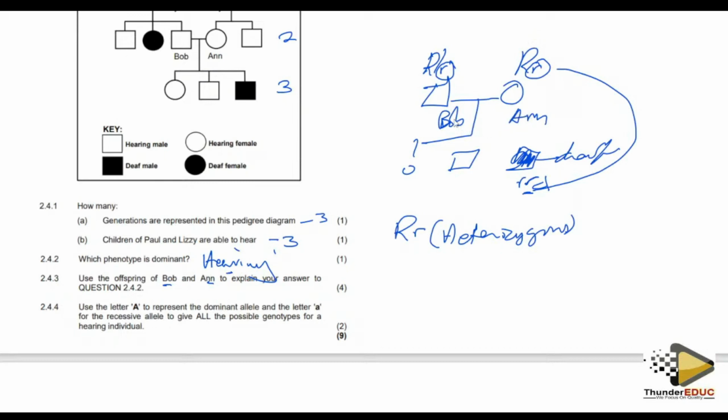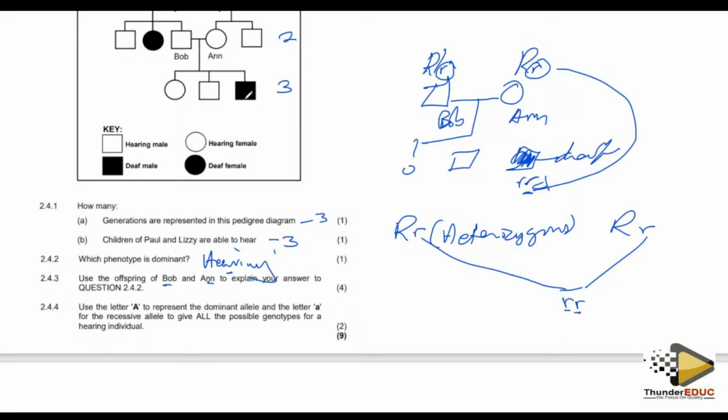They passed their recessive alleles to one kid, and the kid became deaf, which is small r, small r. So that is the reason why Bob and Anna produced a kid who has this defect of deafness. I think I'm clear.